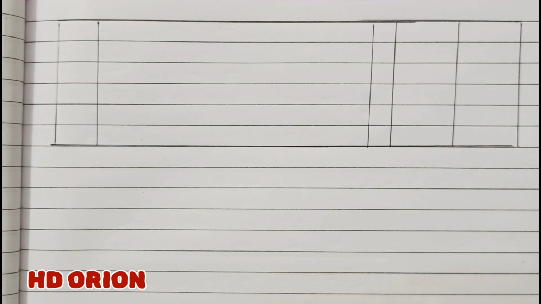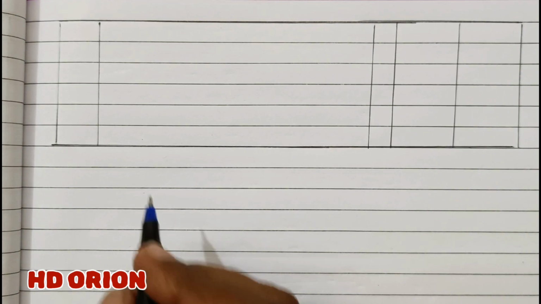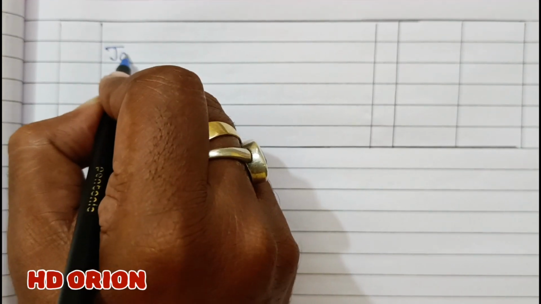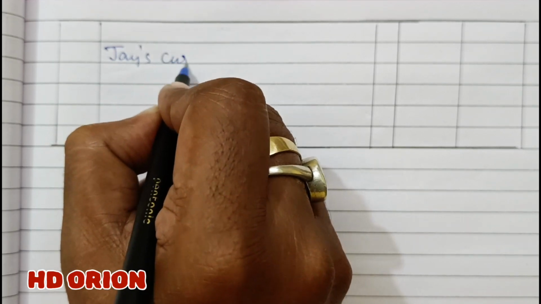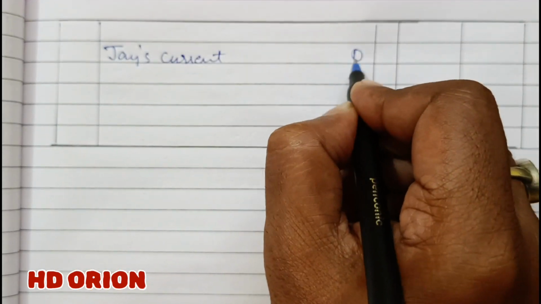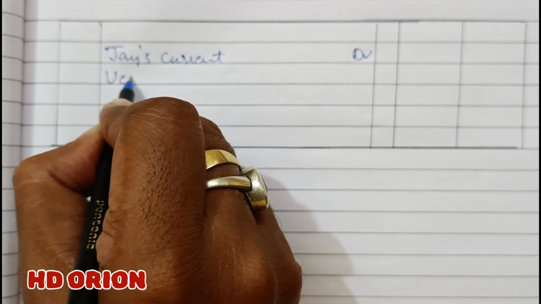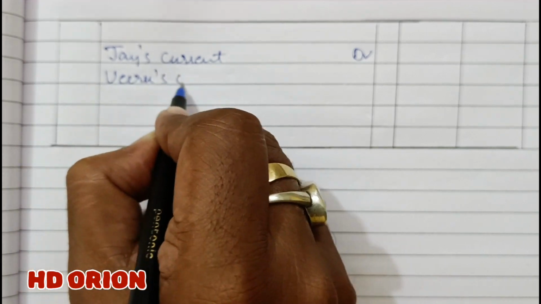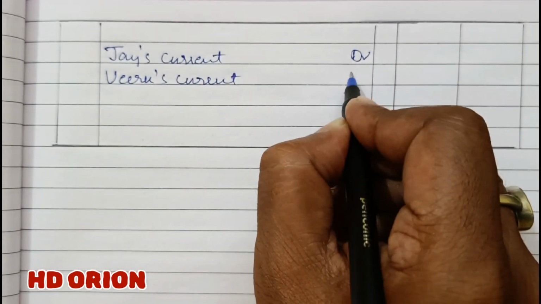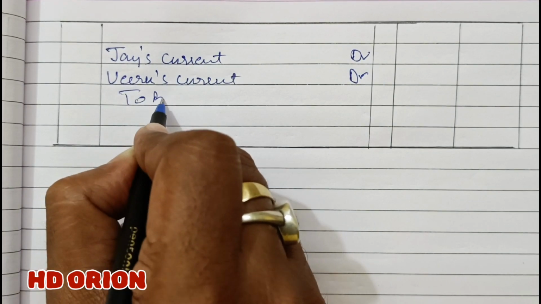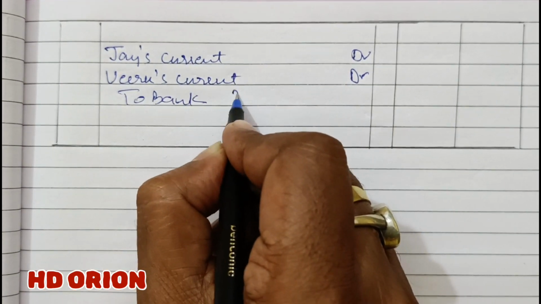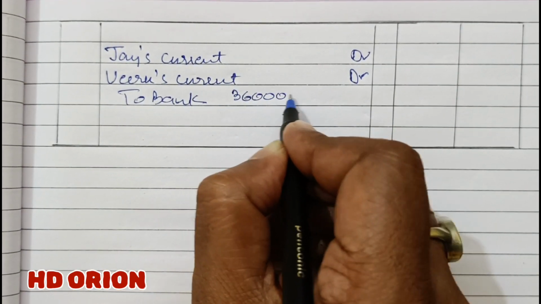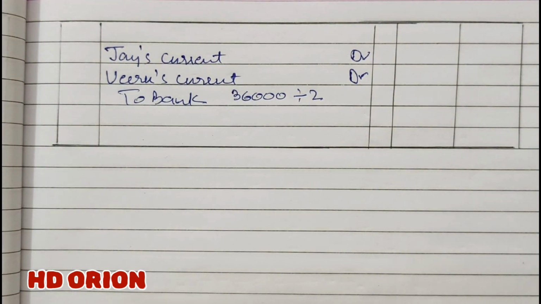Now it is asked in the question that half the amount of goodwill received by old partners has been withdrawn by them. So J and Viru will withdraw. When they have received it in current account, they will withdraw also in current account to bank. So 36,000 they have received as premium for goodwill and half they will withdraw.